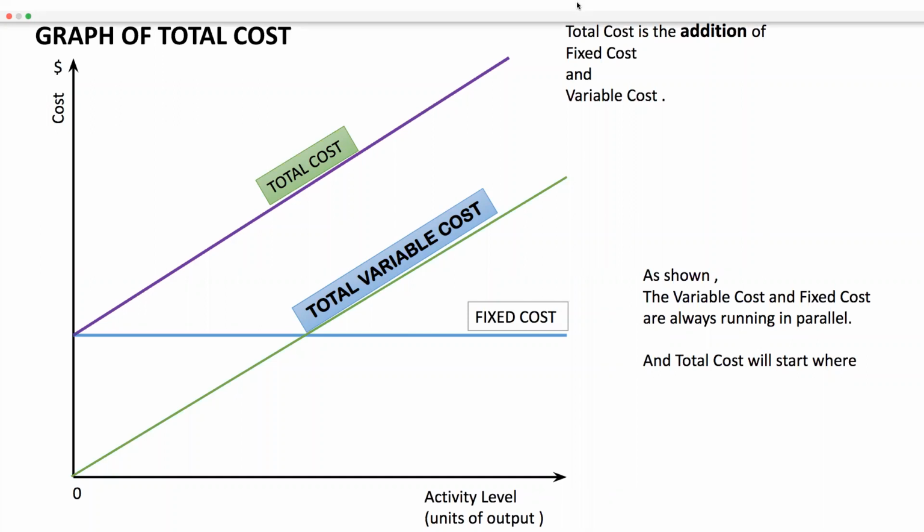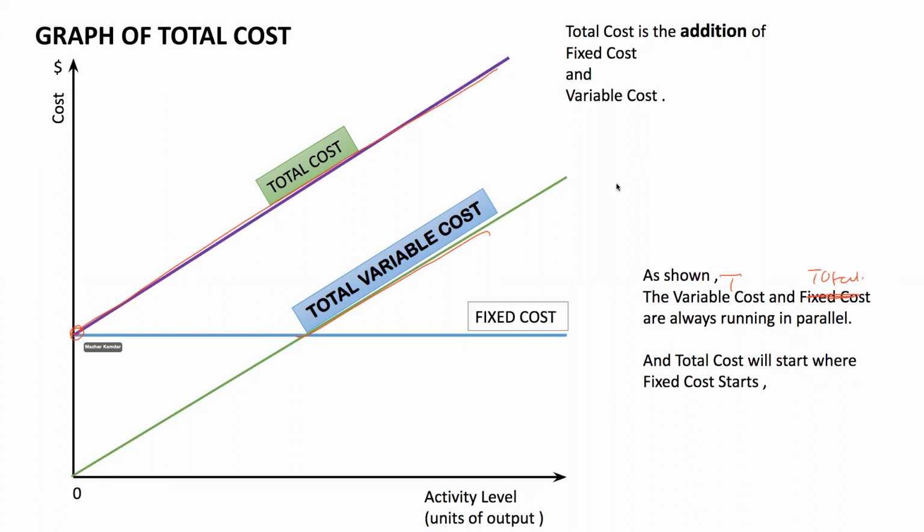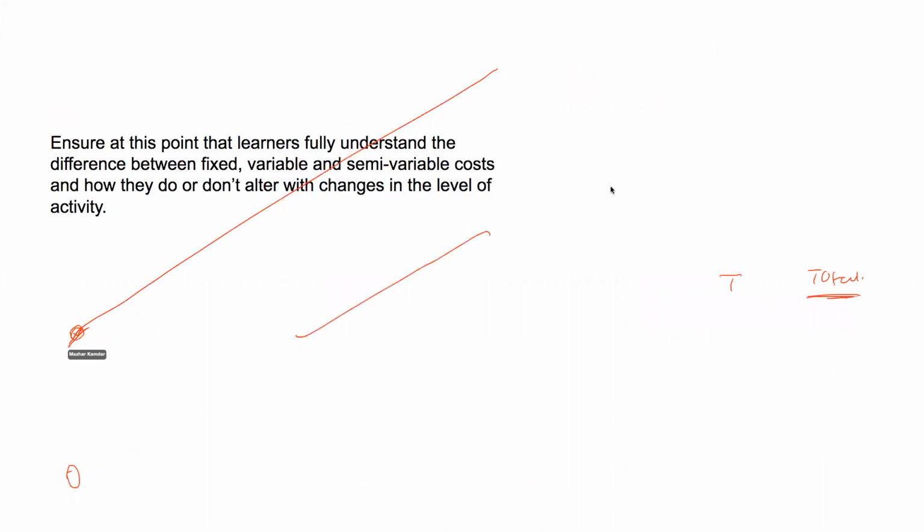The total variable cost and the total cost will always run parallel. Where will the total cost start? Where the fixed cost starts, clearly showing that even if the output is zero, fixed cost has to be incurred. Okay.